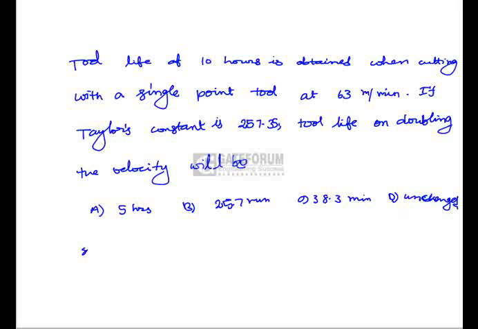Coming to the solution, according to Taylor's principle, the equation is given by V T to the power n is equal to a constant, where V is the cutting speed, T is the tool life, and n and C are constants. Here a tool life of 10 hours is obtained when cutting with a single point tool at 63 meter per minute, and the constant is given as 257.35. We have to find out the constant n here.